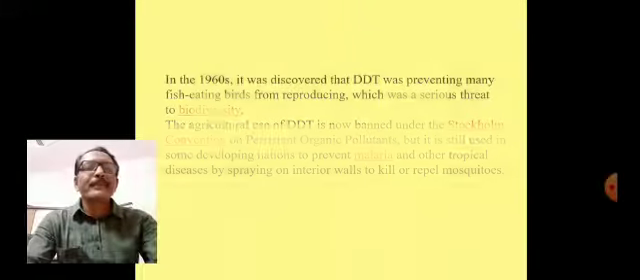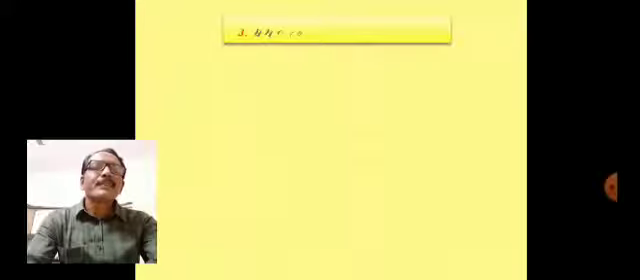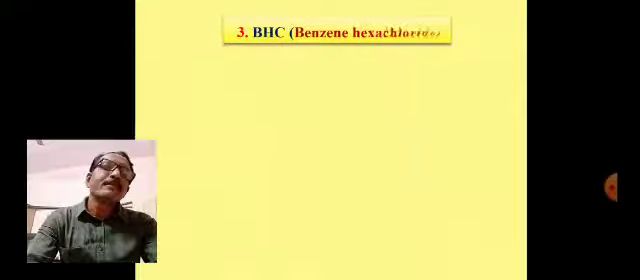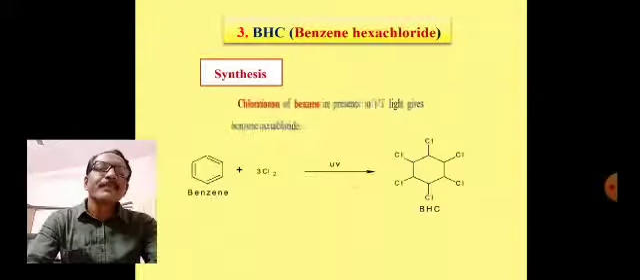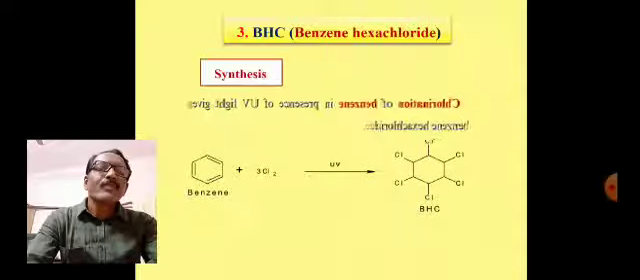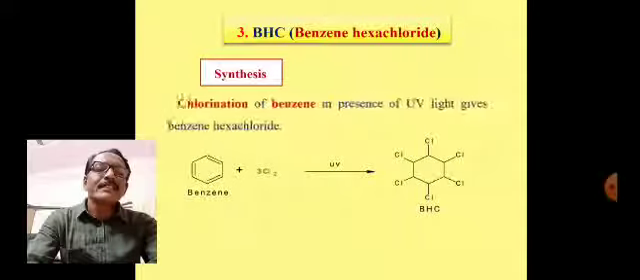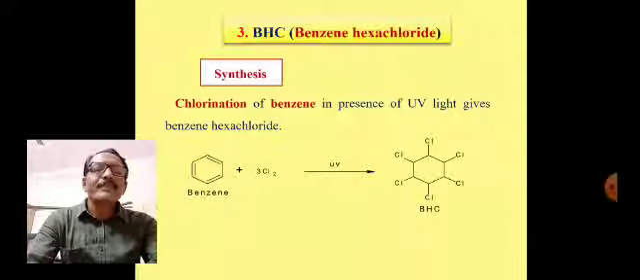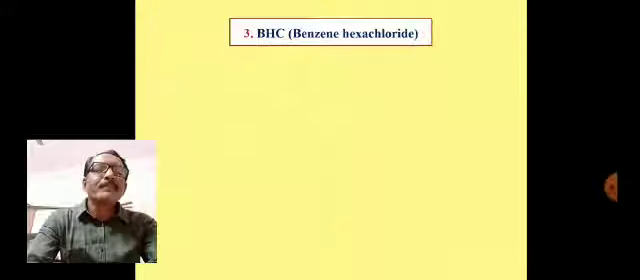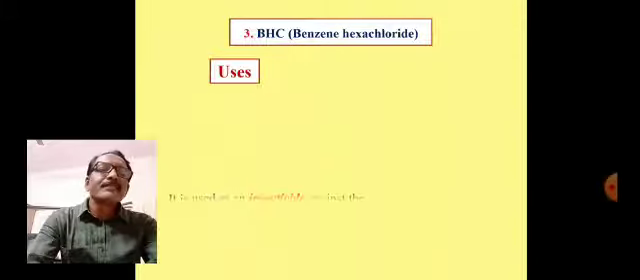Now we will see the third pesticide which is there in our syllabus, that is benzene hexachloride. Its synthesis is very simple. Benzene is chlorinated in the presence of ultraviolet light to give BHC. Very simple chlorination of benzene is given here. That means BHC's preparation is very simple. We will see its uses.